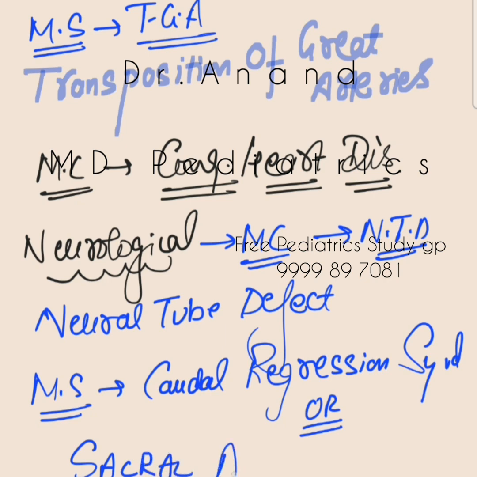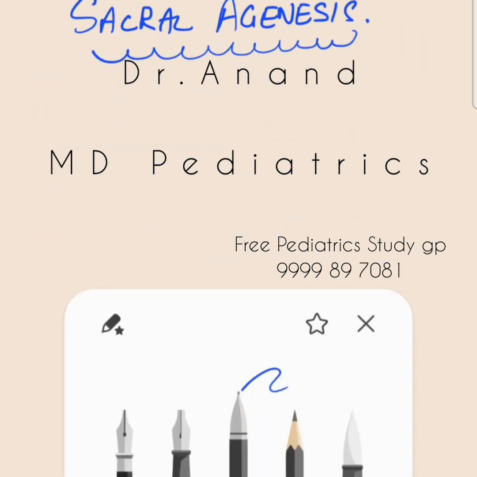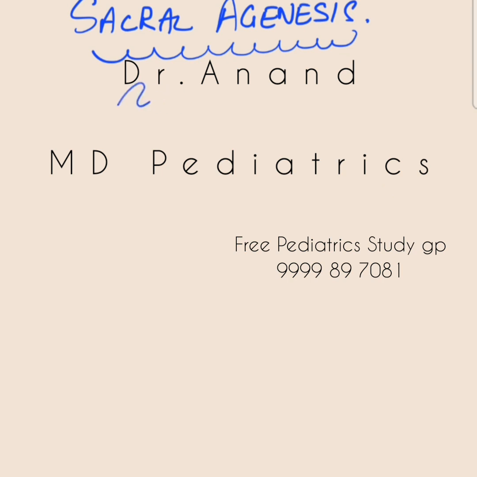Okay, the examiner will ask you. The most specific congenital heart condition in an infant, and the most specific neurological abnormality, is caudal regression syndrome or sacral agenesis. Will you remember this? Okay, and what are the other important problems which we could encounter in a case of antenatal history?